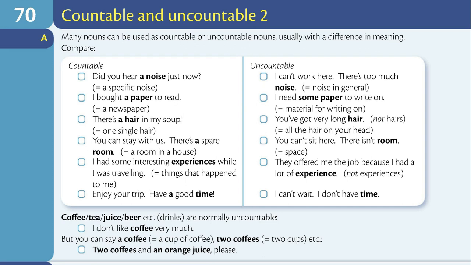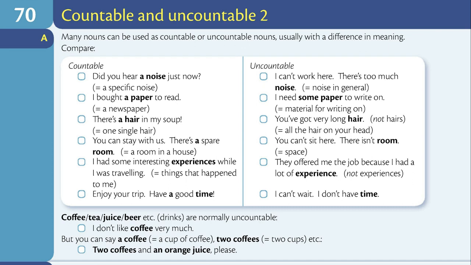Countable: There's a hair in my soup. Uncountable: You've got very long hair. Countable: You can stay with us. There is a spare room. Uncountable: You can't sit here. There isn't room.